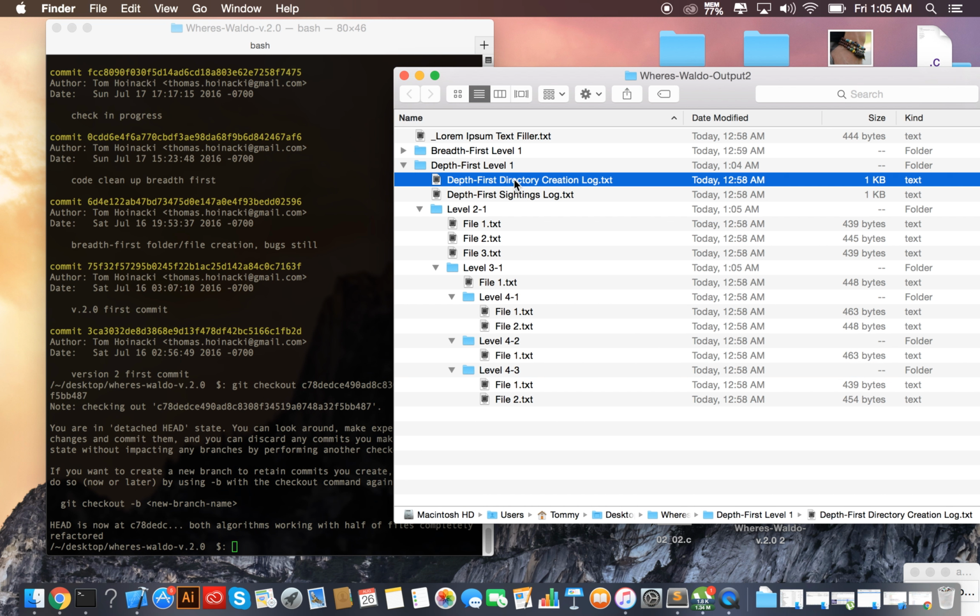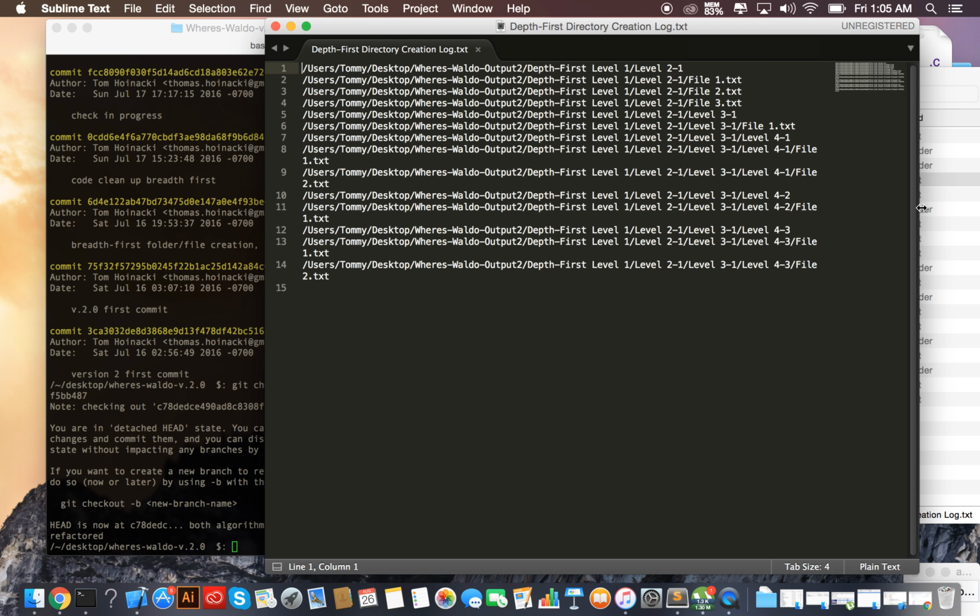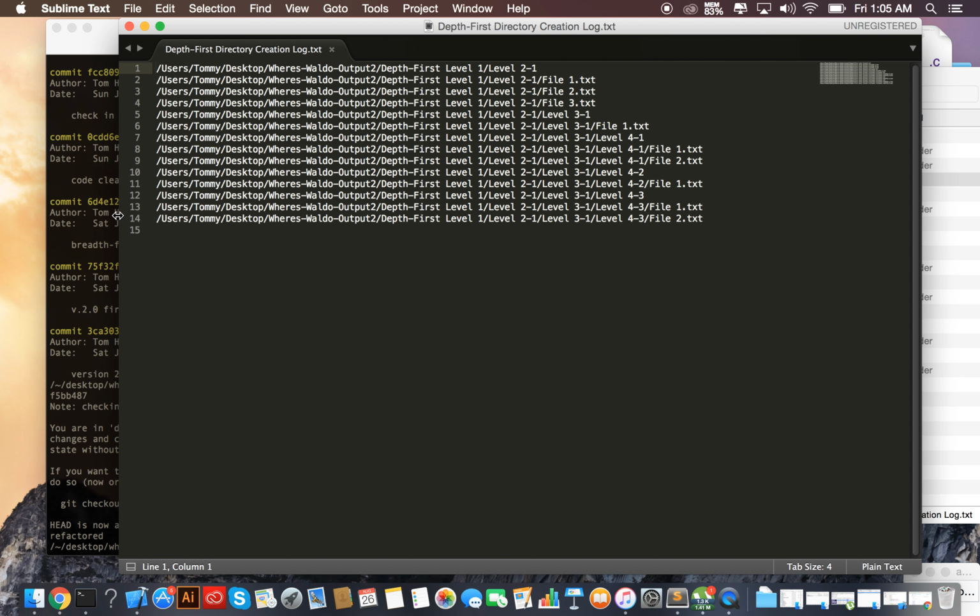So again, if we go to the creation log, it looks better if it's all on one line. Okay, there we go. What it will do is go deeper first and then jump back in. You would see that if there were more files, which I may actually create again during this presentation. It goes deep first, but we can't see it because there are only the 3 ones.